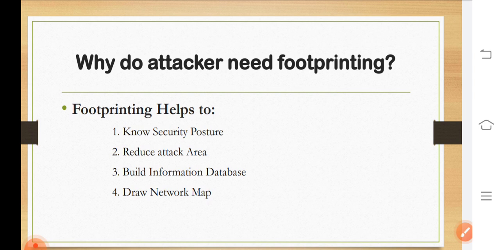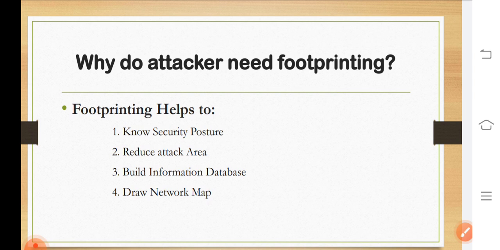Footprinting helps to know the security posture. Performing footprinting on the target organization in a systematic and methodical manner gives the complete profile of the organization's security posture. So you can analyze this report to figure out the loopholes in the security posture of your target organization, and then you can build your hacking plan accordingly.